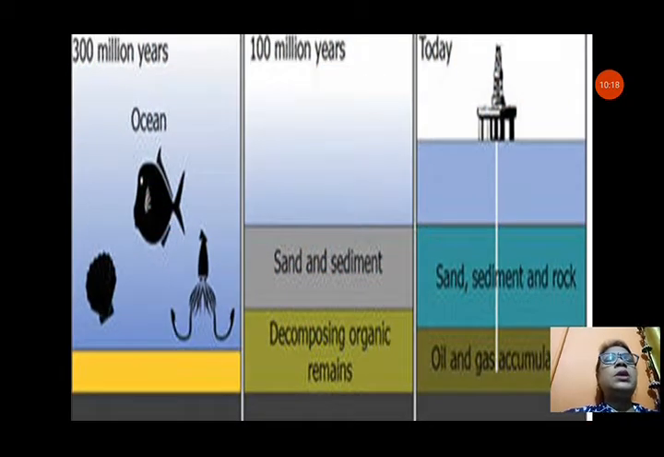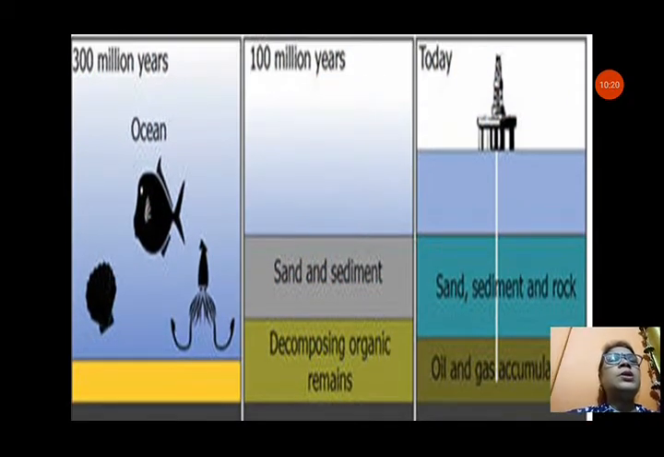You can see here 300 million years ocean, 100 million years you can see sand and sediment are depositing, and decomposition of organic remains is occurring year by year. So first of all, nowadays sand, sediment and rock, and after that we get decomposing organic remains, we get oil and gas accumulation, and we dig the oil.